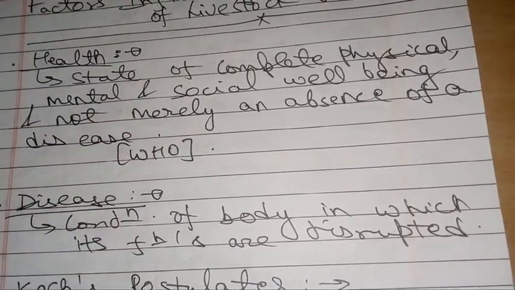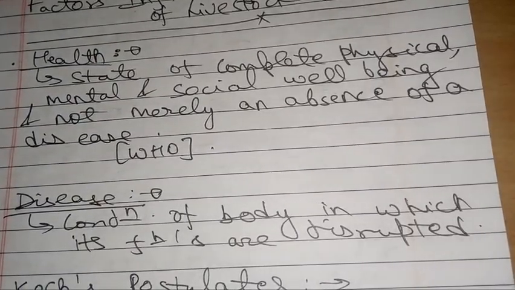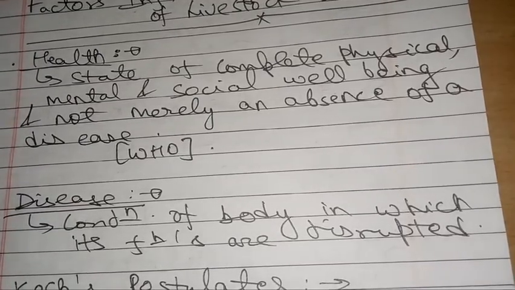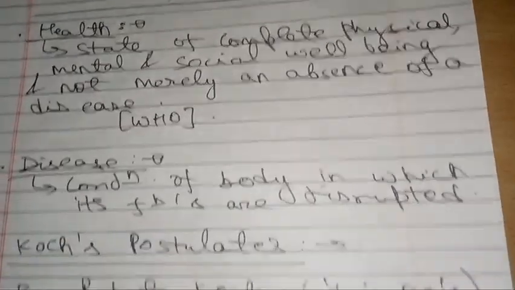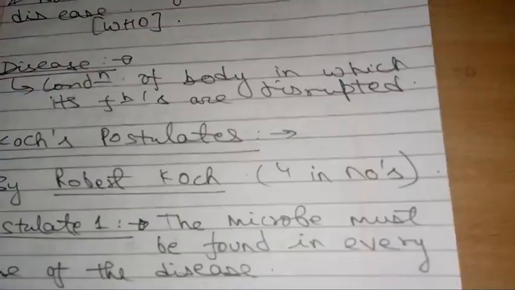Okay, so what is health? Health simply can be defined as the absence of disease, but it is more than absence of disease. Health is a state of complete physical, mental and social well-being, and not merely an absence of disease, according to WHO. Perfect. Now, disease is a condition of the body or organ in which its functions are disrupted or deranged.